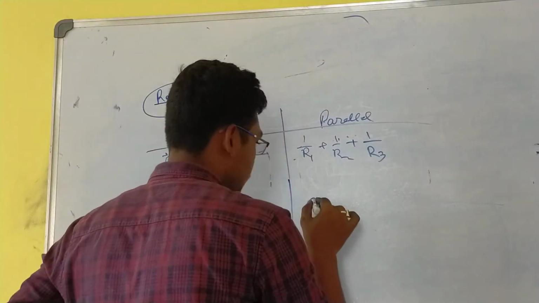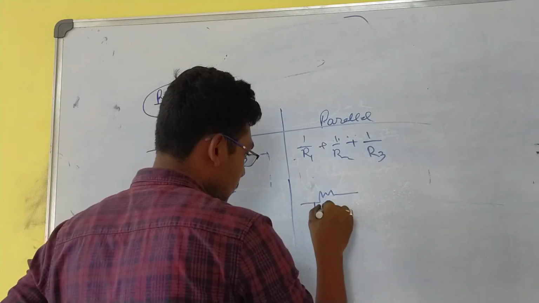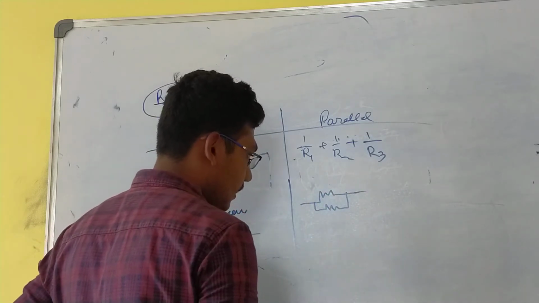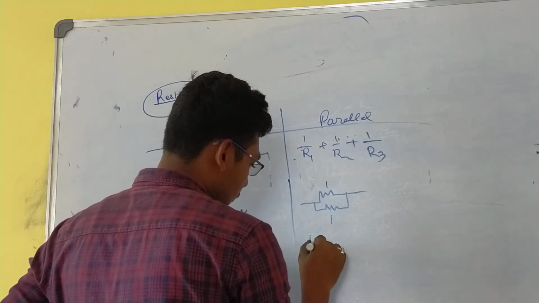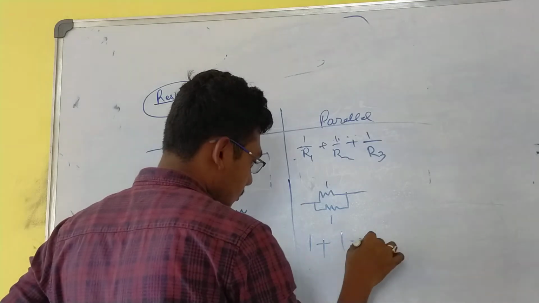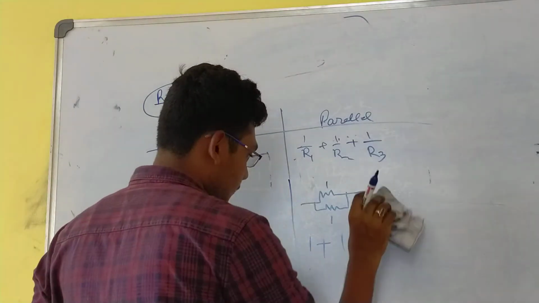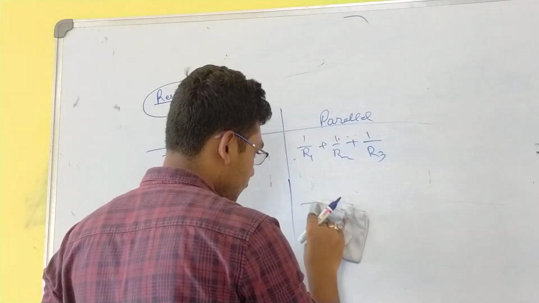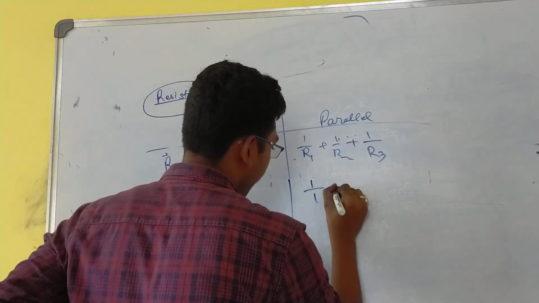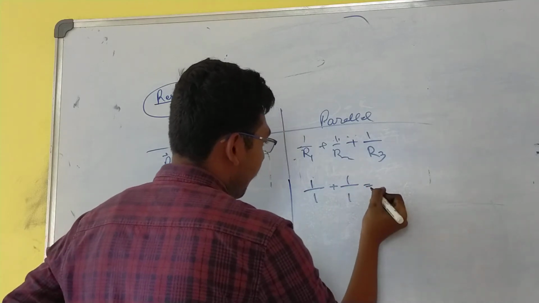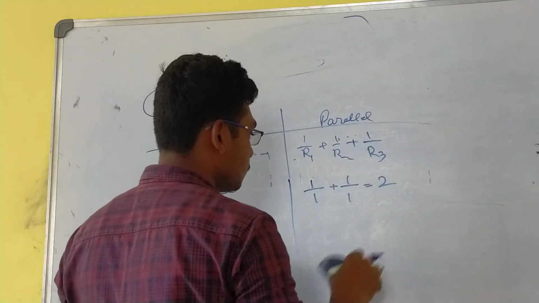But in case of parallel, assume we have got two resistors, 1 ohm and 1 ohm. 1 plus 1, won't be 2.